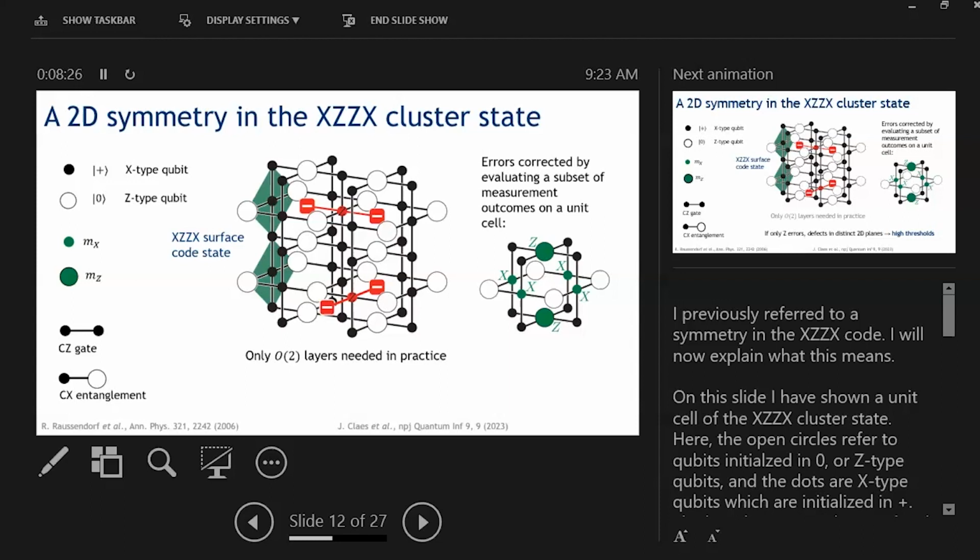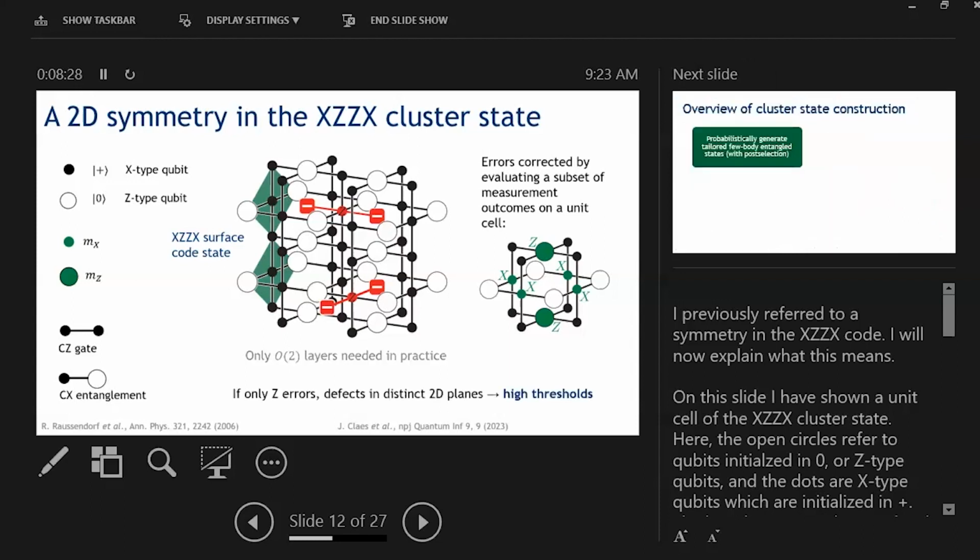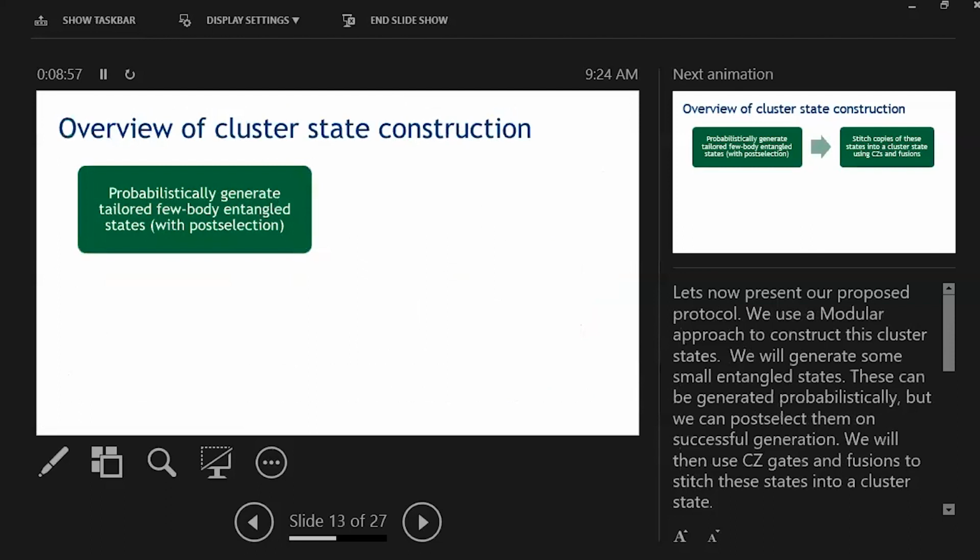As a result, when we're trying to do error correction, we can consider each horizontal plane separately while pairing or matching these defects, and again have a reduced dimensionality of our matching problem, which is called asymmetry, leading to higher thresholds. So this tells us that if we already have a cluster state that experiences Z errors, it has high thresholds. But the problem remains, how do we construct this cluster state without destroying the noise bias or using CNOT entangling gates? And our protocol to do so is as follows. We will first generate small entangled states that we call resource states.